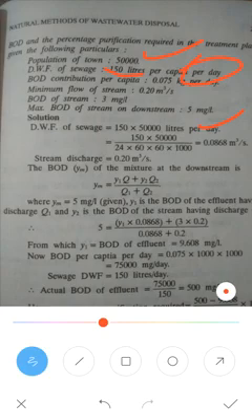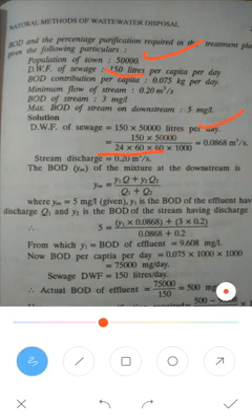Whatever this volume is, we divide by 24 hours, since one day is 24 hours, then 60 minutes per hour, then 60 seconds per minute. The time is in the form of days, converted to seconds, but here the quantity is in liters. So liters have to be converted into volume, which is why you divide by 1000.